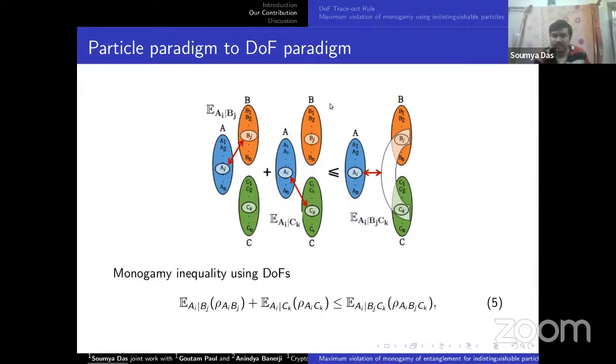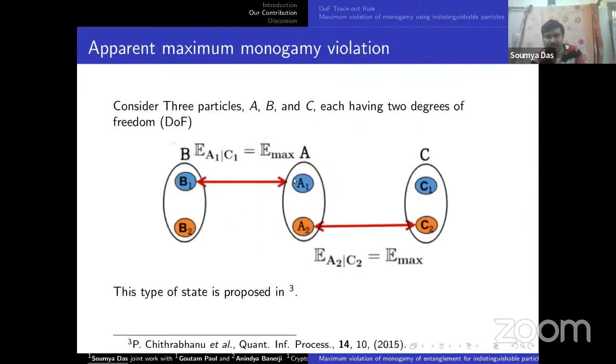You can see clearly the extension of monogamy from the particle view to the DOF view. Analytically, it says if any DOF of A is maximally entangled with B, then this DOF cannot be maximally entangled with C. In the figure, if A1 is maximally entangled with B1, then A1 cannot be maximally entangled with C2 or C1 or B2 or any other.